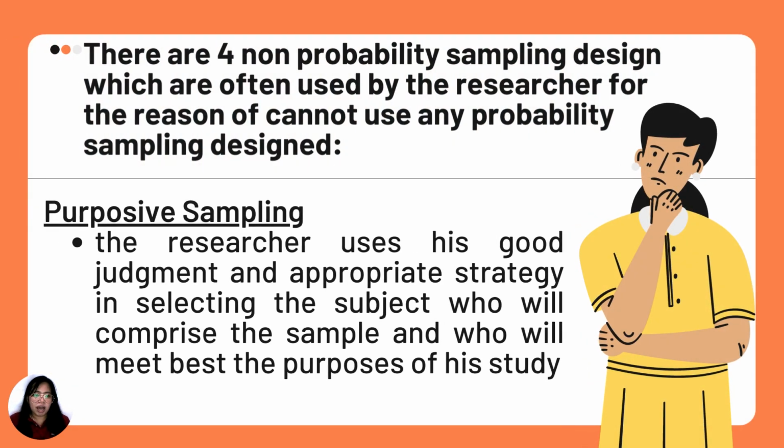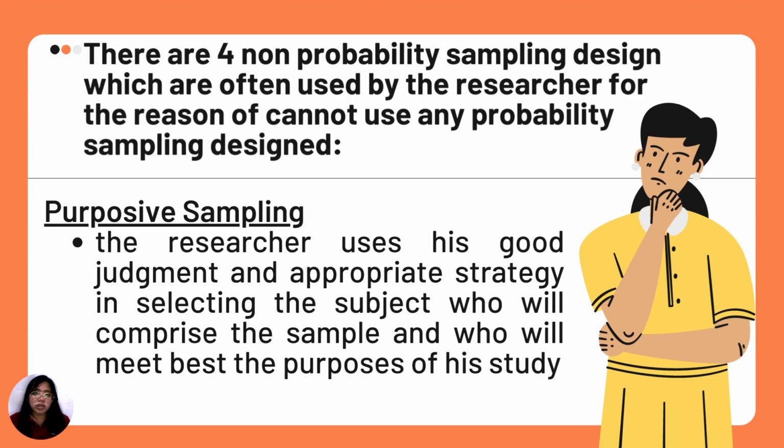Next, we also have here the non-probability sampling designs. There are 4 non-probability sampling designs which are often used by the researcher because they cannot use any probability sampling design. If you cannot use any probability sampling design, you are going to use non-probability sampling design. Number 1, we have the purposive sampling.